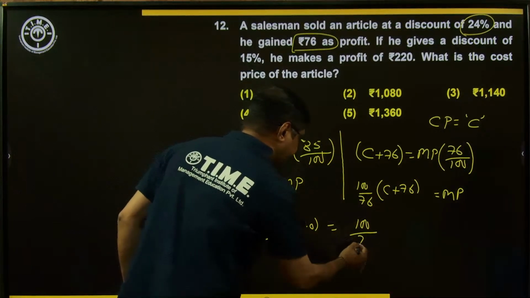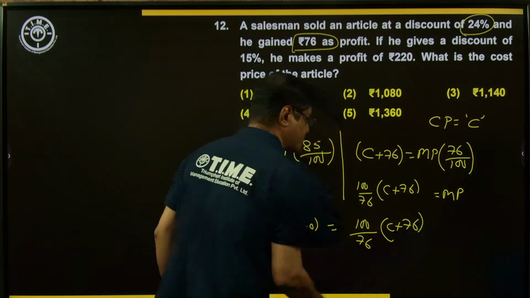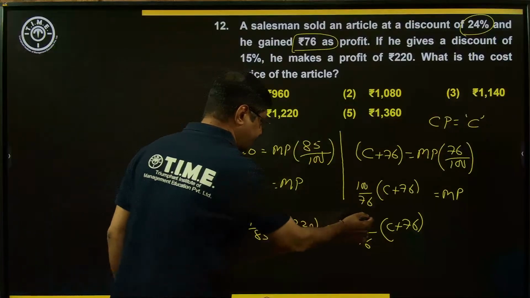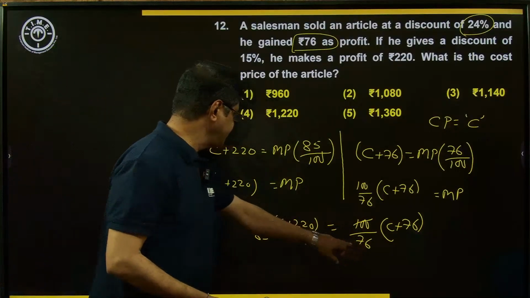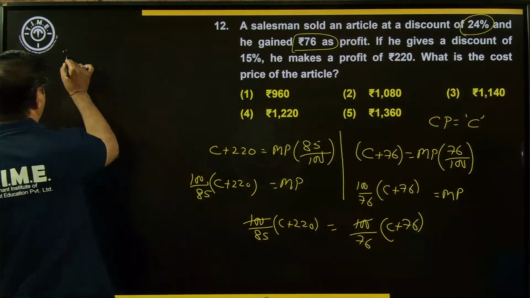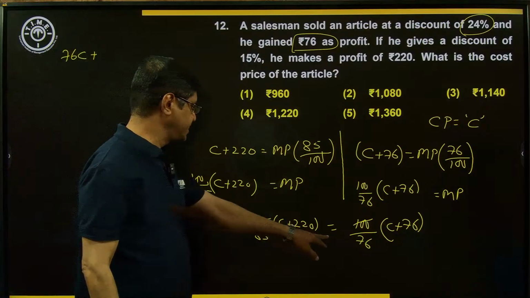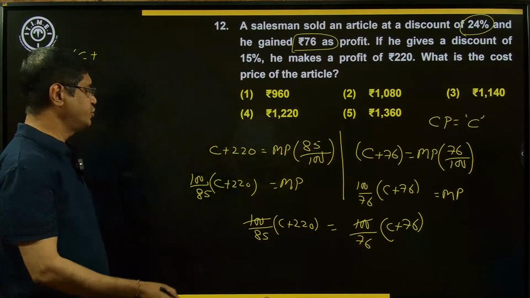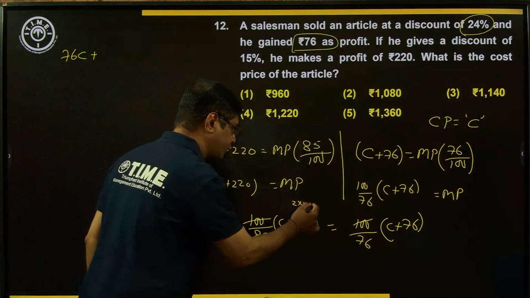100 by 76 into (C plus 76). Solving this, what is the cancellation? 100 gets cancelled. Now simplify this: 76 into C, that is 76C. Then 76 into 220. 220 means 0 as it is, and 2 times 11 into 10.